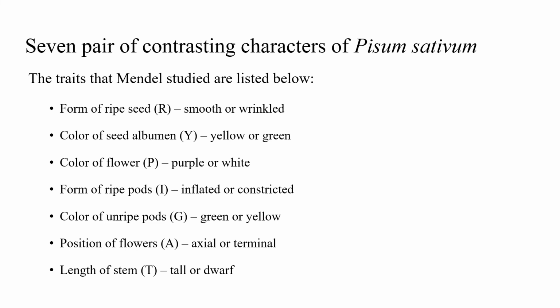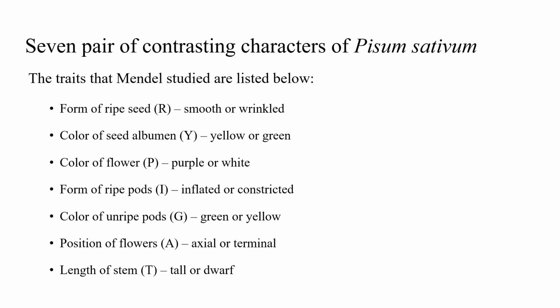Now let us see the 7 pairs of contrasting characters of the garden pea plant Pisum sativum. I am going to read out the 7 traits, or the 7 pairs of contrasting characters, that Mendel studied. First one was form of ripe seed, that is smooth and wrinkled. Second one, color of seed albumen, yellow or green. Third one, color of flower, purple or white. Form of ripe pods, inflated or constricted.